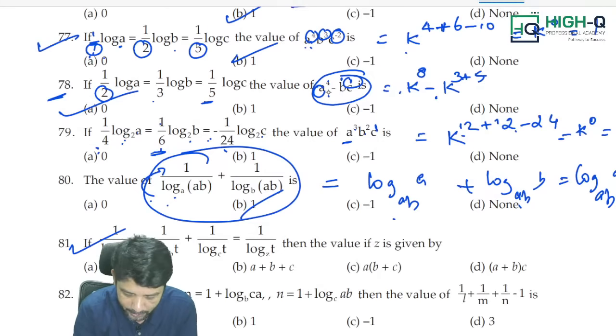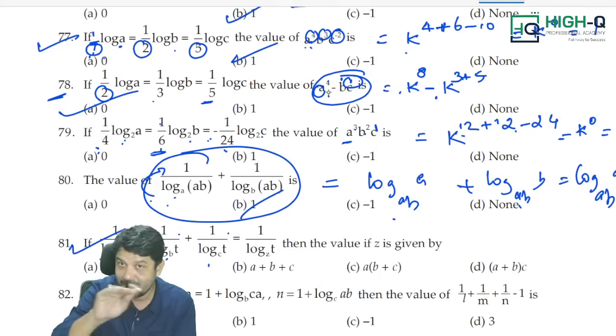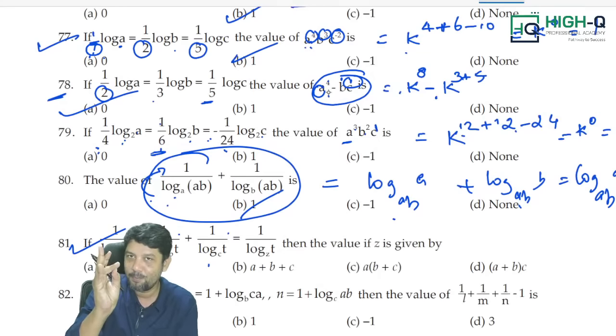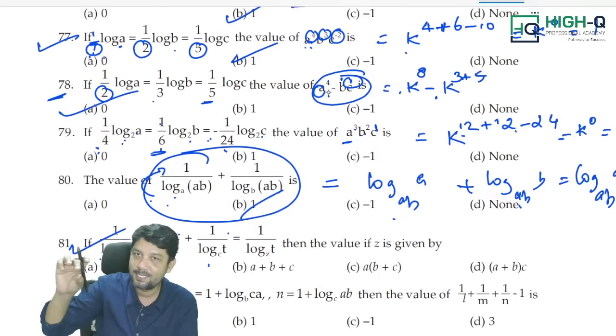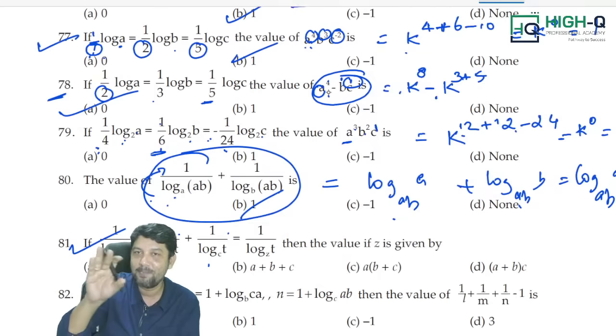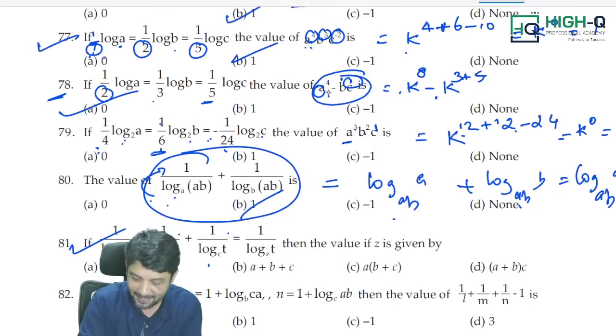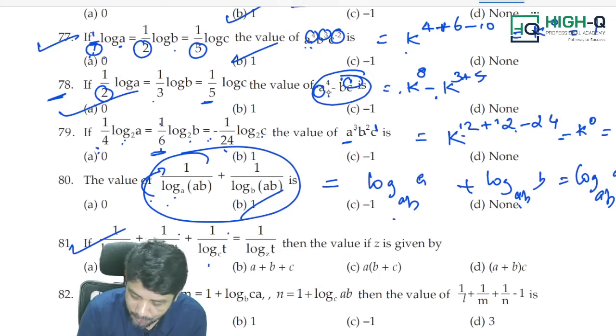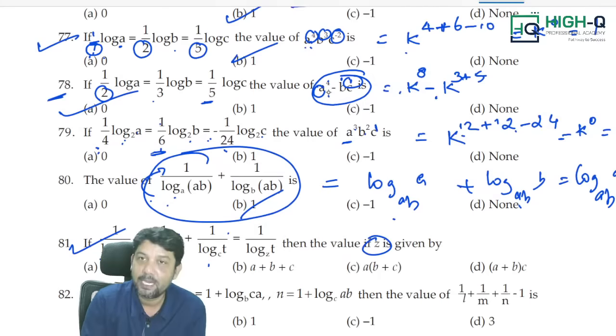Sir, when I take it numerical, log A to the base t, log B to the base t, log C to the base t. Correct now, sir? Base is same. So, log A plus log B plus log C, all bases are same as t. So, is it log ABC to the base t? And right hand side, log Z to the base t. Answer is over. So, they ask you to find out Z, which is nothing but ABC.